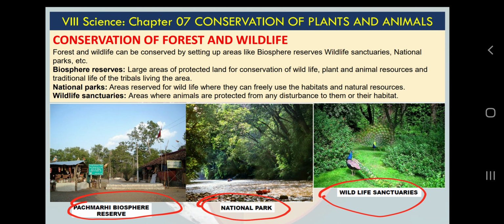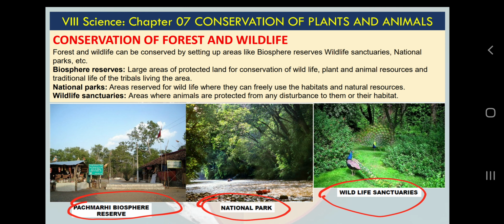So next time if you visit Pirotan or Narara, and if you get a guide for that, otherwise if you simply go there, you will not be able to appreciate and see the diversity. But if there is any guide available, the guide will show you how many different plants and animals are available there. Many of the plants and animals you don't know, but you are going to learn in class 9th and 11th in the chapter on diversity if you are interested, okay. So that is a different point.